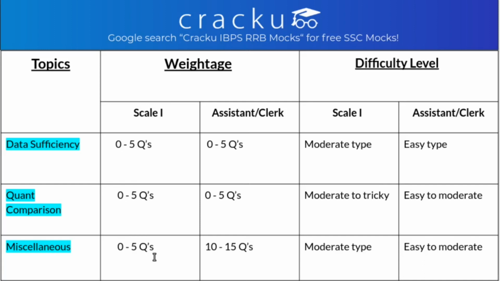In Scale 1 you have 0 to 5 questions of this type, whereas in Office Assistant you have 10 to 15 questions of this type, and this is a very high number. Even these types of questions in Office Assistant are easy to moderate, so they are solvable, and the difficulty level for these types of questions in Scale 1 is moderate.